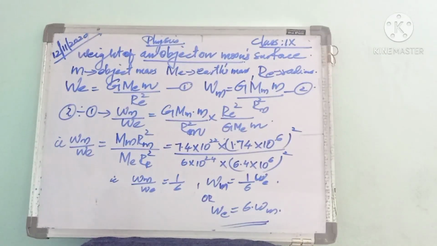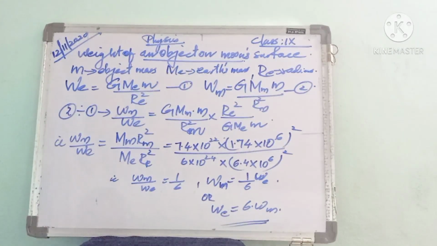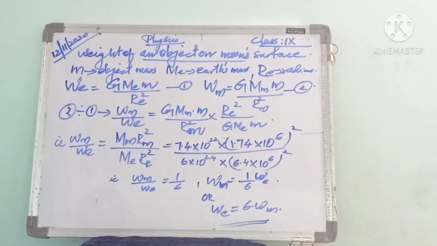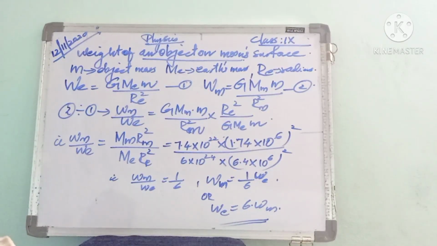Okay, next we are going to the last topic in this lesson. That is the weight of an object on the moon surface. You know what the weight of an object on earth is, that we already learned. It is the force with which the earth attracts the object.